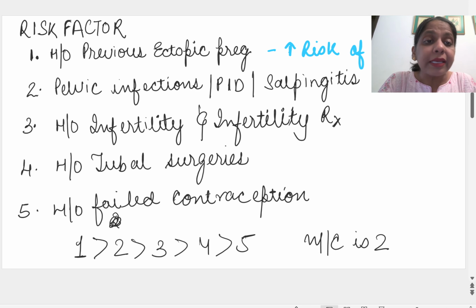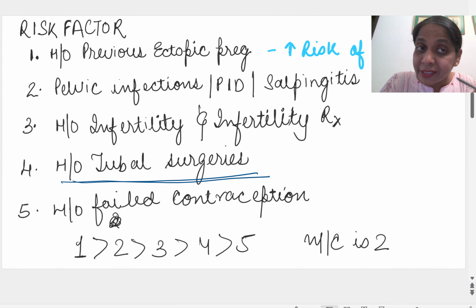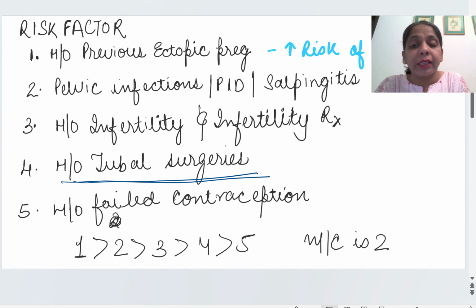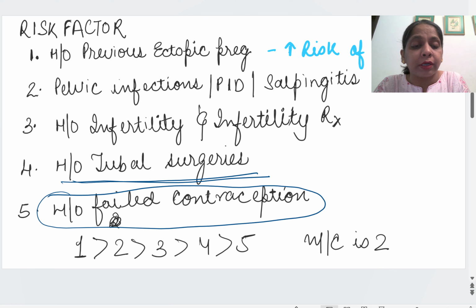Number three is history of tubal surgeries. On the tube there is a scar: history of tubectomy, history of tubal recanalization. If pregnancy occurs in them, there are high chances it would be an ectopic pregnancy, because the scar will not let the zygote move and implant. Number four, the least priority, is given to history of failed contraception.